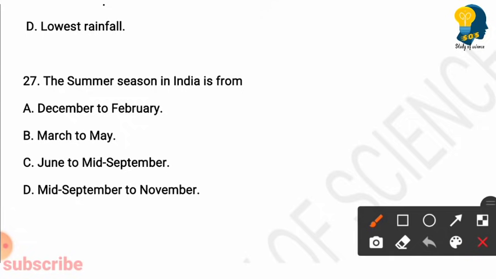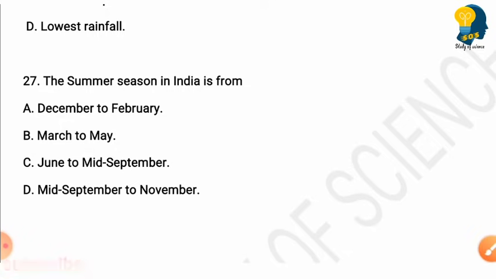Next question. The summer season in India is from. Options are December to February, March to May, June to mid-September, mid-September to November. So here the right answer is option B. From the month of March to May, summer season can be seen in India.